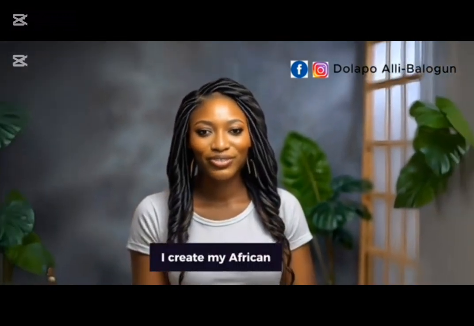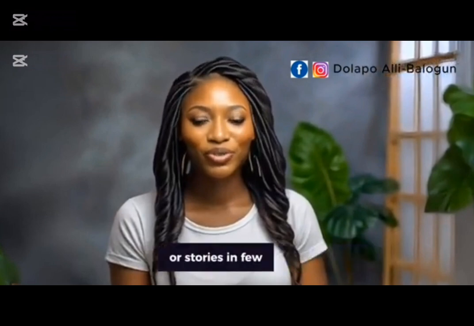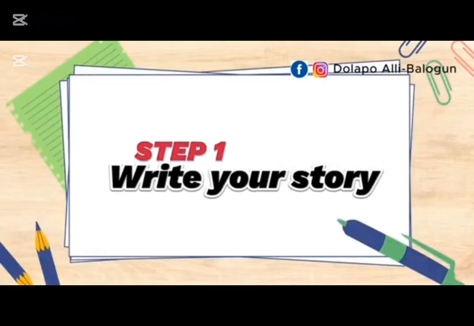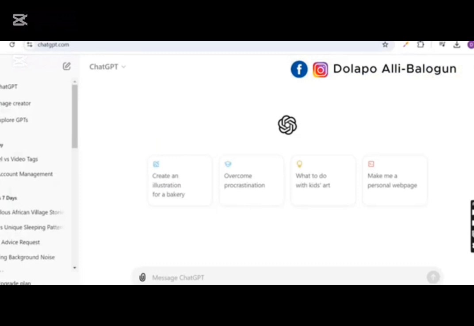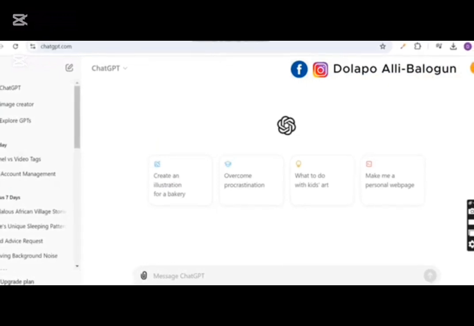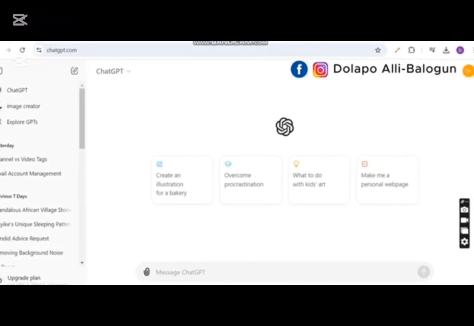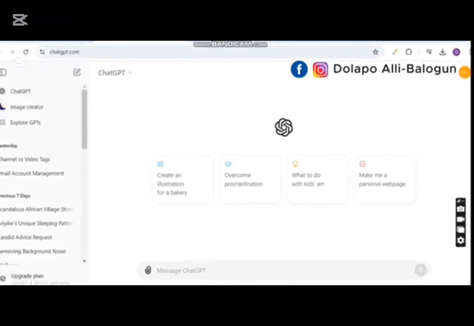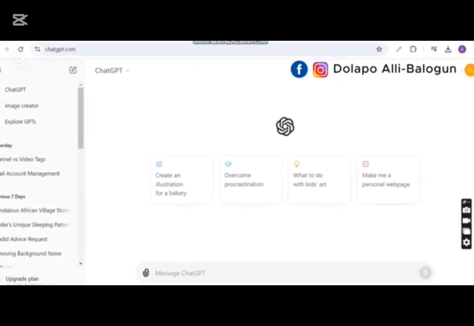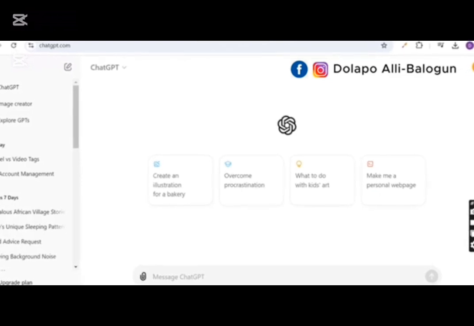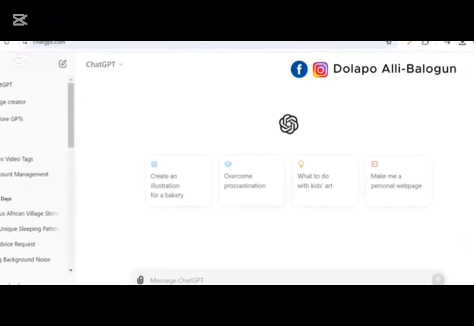So here is how I create my African tales or stories in a few steps. The very first step I take is to write the story. If you're a good storyteller, you can go ahead and write your story the way you want it. But for me, I use this AI called ChatGPT. I know many of you have been hearing about ChatGPT. It's not new to us. So ChatGPT is an AI tool that helps to do a lot of tasks.